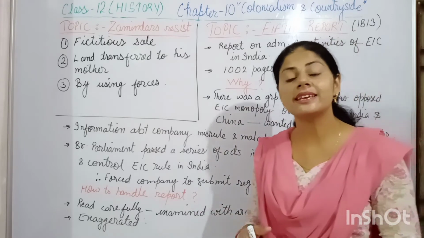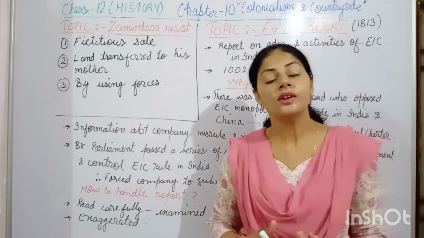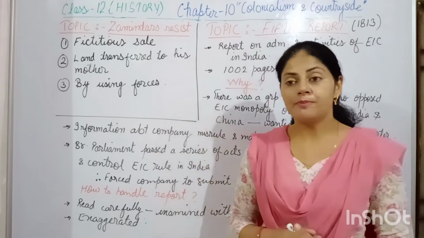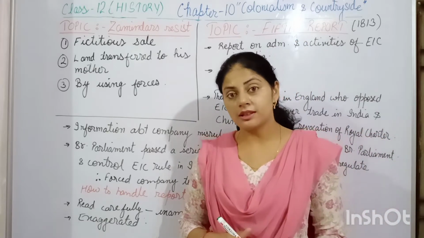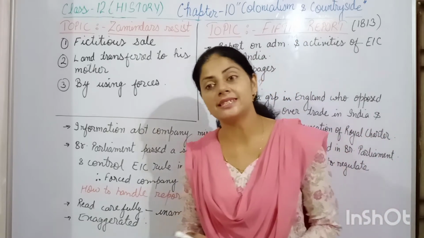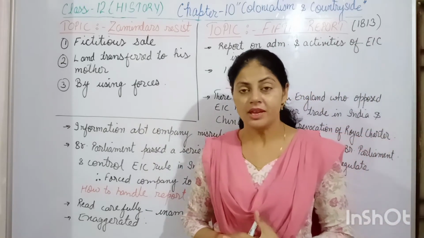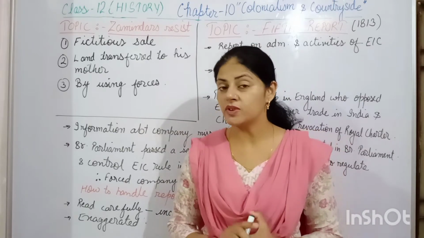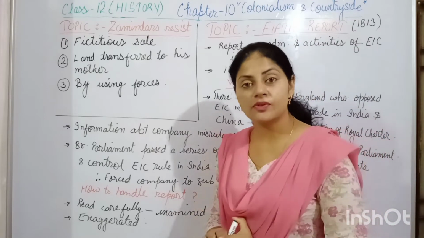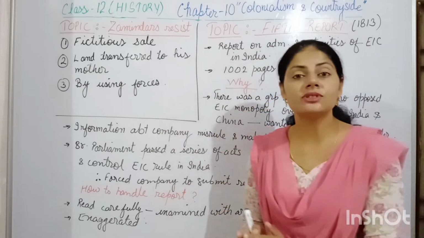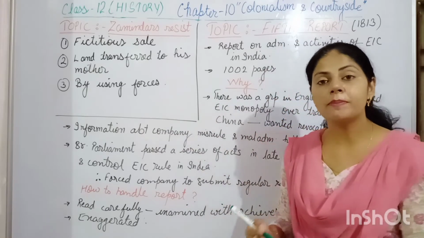That's why they started thinking about a solution to this problem so that they can have a regular source of income. And they got the solution in the form of land settlement. So Britishers came up with the first land settlement, that was the permanent settlement system, which we discussed in the previous video. What was there in the permanent settlement system? First thing, it was introduced in the year 1793 by Lord Cornwallis, and according to the settlement, the revenue demand was fixed, and that had to be paid by the zamindar.